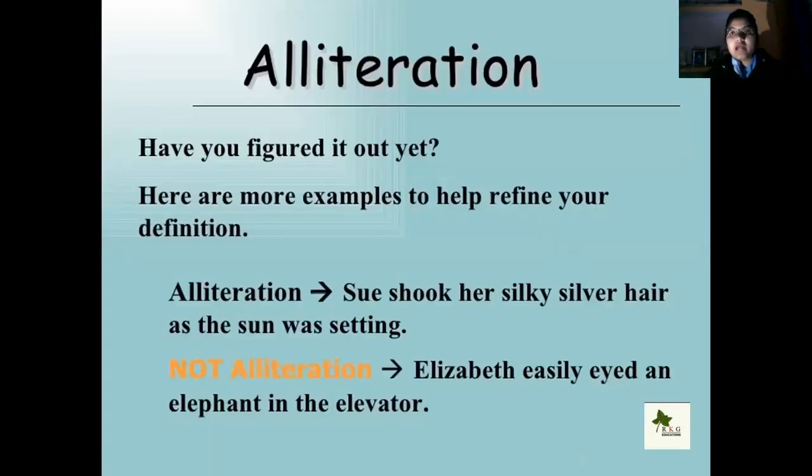This figure of speech is called alliteration. In alliteration, we are using the repetition of the sound of an alphabet. Here are more examples to help refine and define alliteration. Sue shook her silky silver hair as the sun was setting. The sound of S is repeating continuously in the sentence. So the repetition of the sound of an alphabet is called the alliteration figure of speech. And Elizabeth easily eyed an elephant in the elevator.